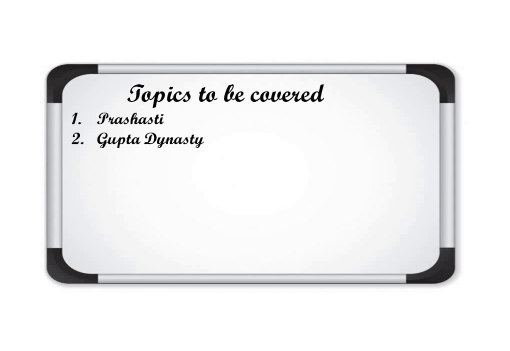Now let's see the topics that we will cover in today's lecture. They are Prashasti. Prashasti is a type of long inscription in which the praise of rulers or kings was written by the court poets. So we'll study what is this Prashasti. Then we'll study about Gupta dynasty, one of the important dynasties in India. We'll discuss about Gupta dynasty here in this lecture.